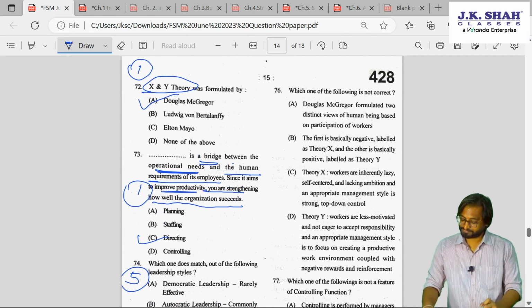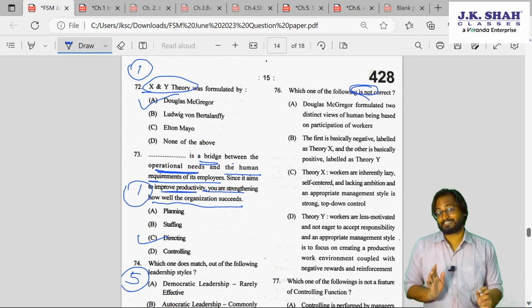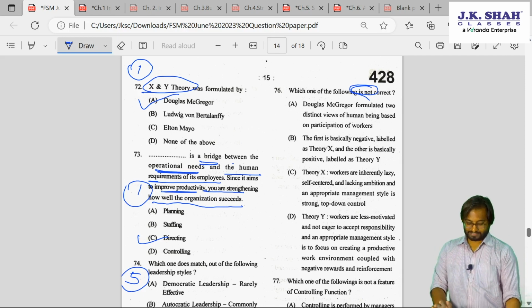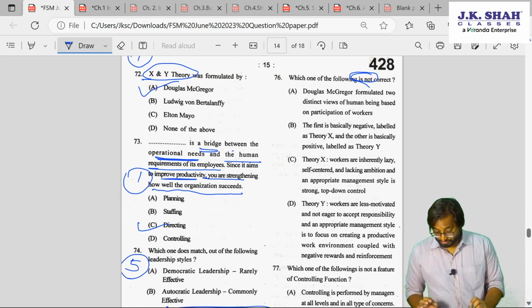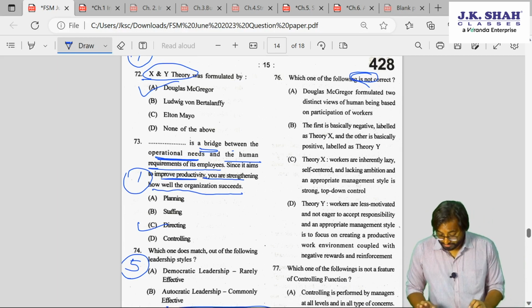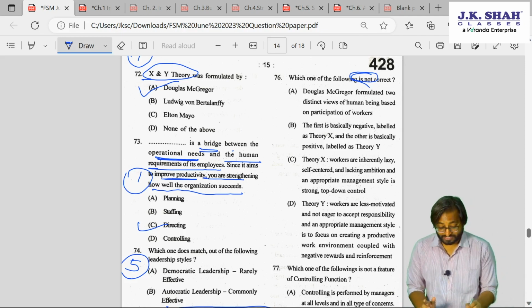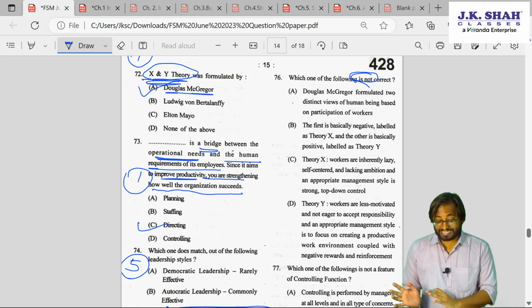76th. Which one of the following is not correct? Douglas McGregor formulated two distinct views on human beings based on participation of workers. Again, Douglas McGregor, X and Y theory. See, it is written here. So yes, this is true. We want the incorrect statement.